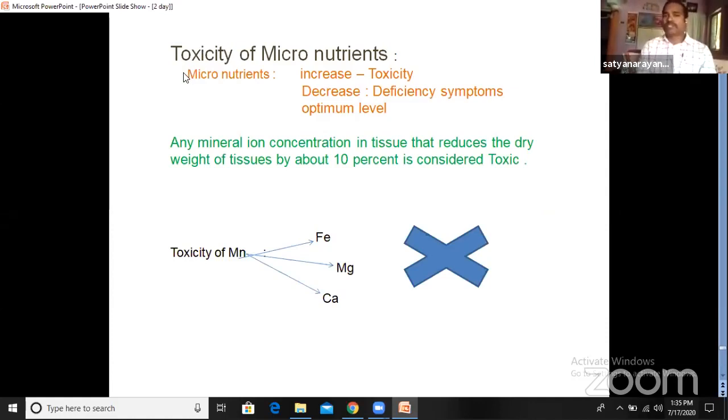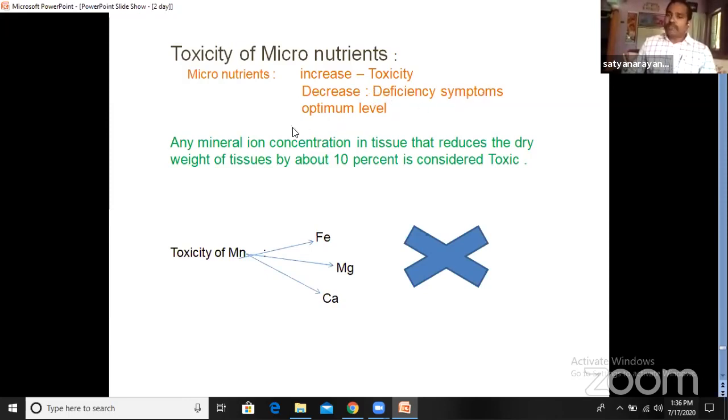Toxicity of micronutrients. Children, plants require an element in a specified value. In the case of nitrogen, it requires 1000 millimole. If the plant absorbs more nitrogen, let us take 5000 millimole, it causes toxicity. If it absorbs less than 1000 millimole, it causes deficiency.